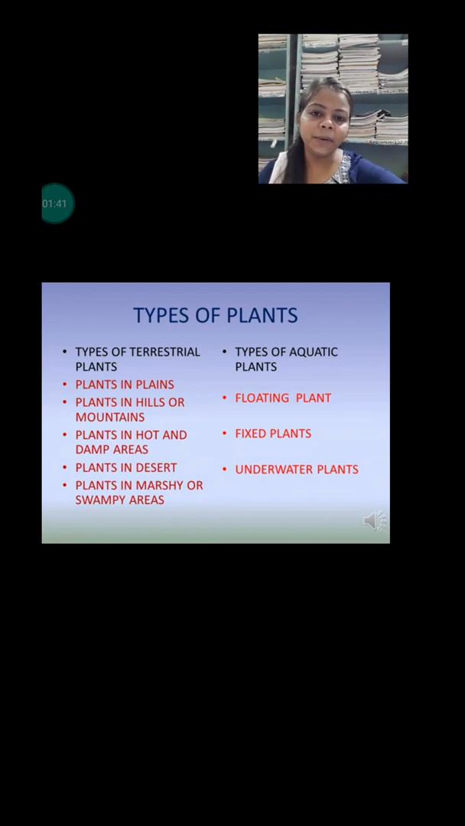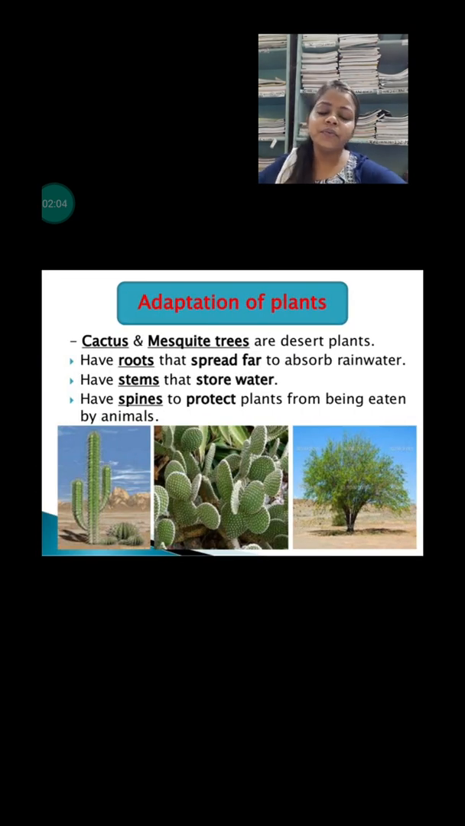And aquatic plants, the plants that grow in the water, and on the basis of growing under or above the water, they are also categorized into three categories. First is floating plants, second is fixed plants, and third is underwater plants. So let's know one by one about each and every type of plant. First we are going to discuss the adaptation in the plants which grow in the desert.